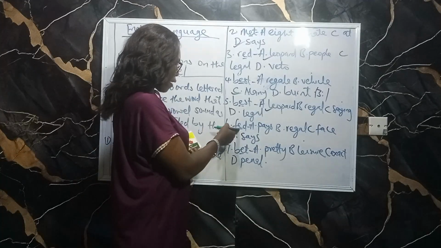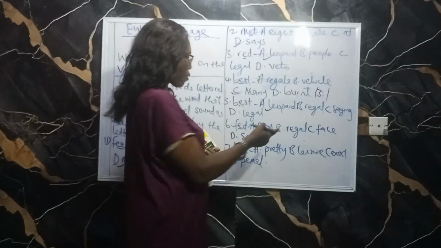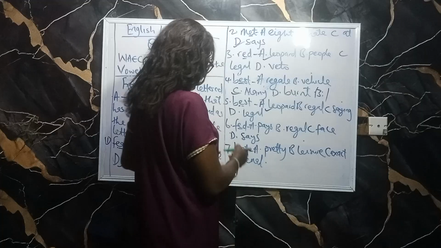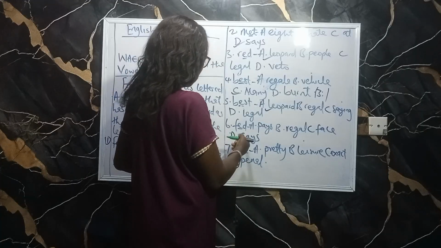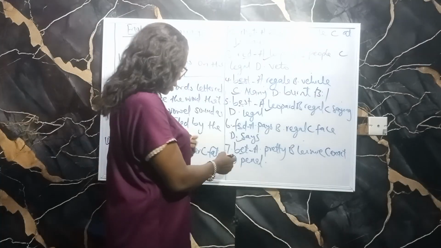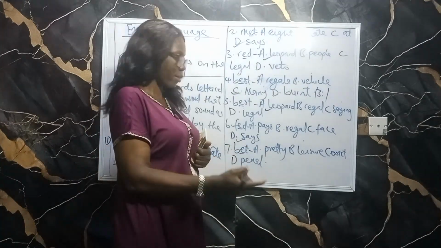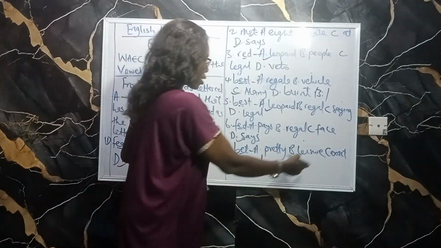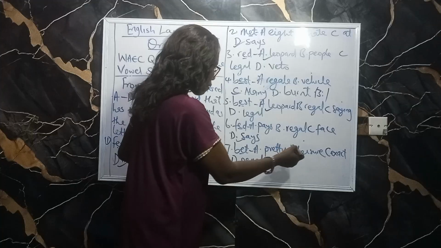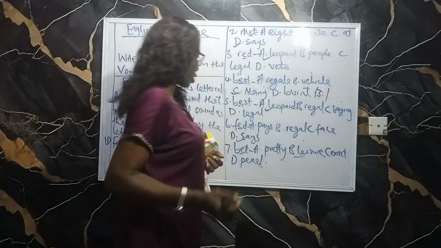The next one is fed. Under fed, we have pays, A sound, regal, long E sound, face, A sound, and then says. We have gotten this answer before, so that's the answer. The next one is bet. A, we have breathing, B, leisure, C, exact, and D, penal. So the right answer that contains the sound is leisure.